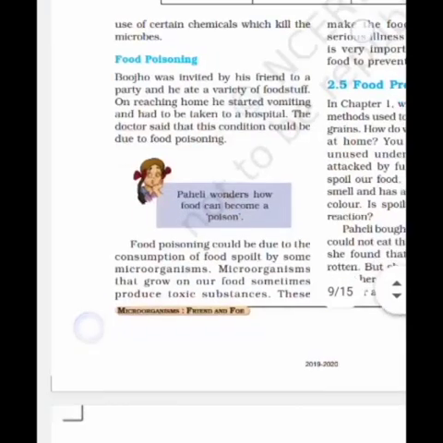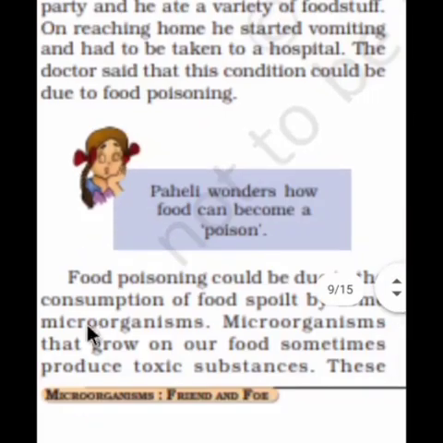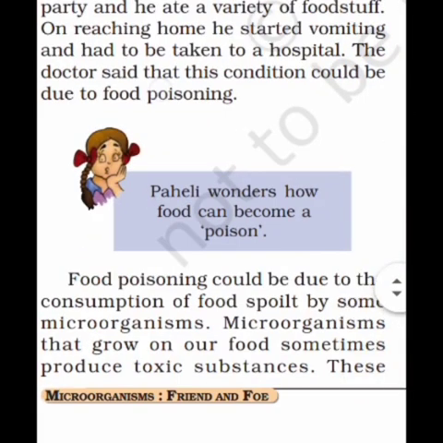The next topic is food poisoning. Bojo was once invited by his friend to a party, and he ate a variety of foodstuffs. On reaching home, he started vomiting and had to be taken to the hospital. He ate too much food, and then vomiting started and he was taken to the hospital. A doctor said that his condition could be due to food poisoning.